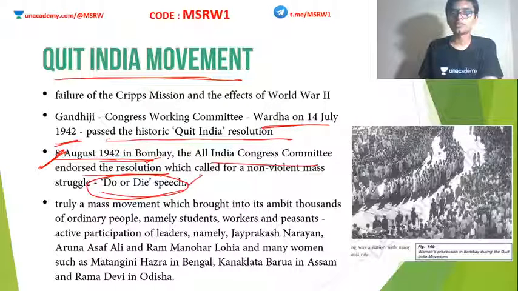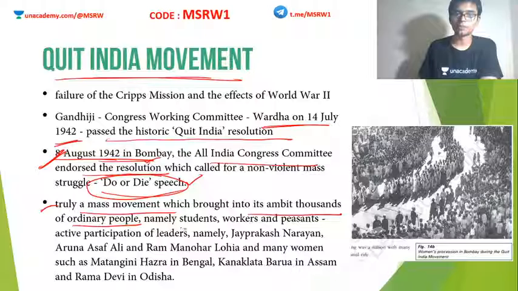You might have heard of this phrase, "do or die." This was given by Mahatma Gandhi in the very famous Quit India declaration that happened on 8th August 1942 in the Bombay session of the Indian National Congress. The Quit India movement was actually a true mass movement which brought into its ambit thousands of ordinary people: students, workers, peasants, everybody came together.